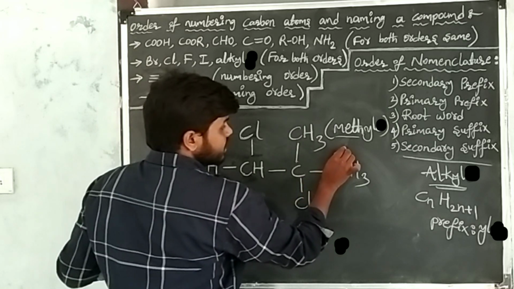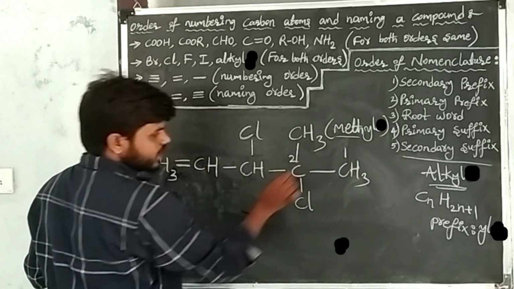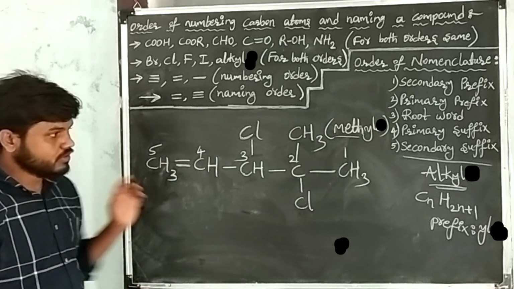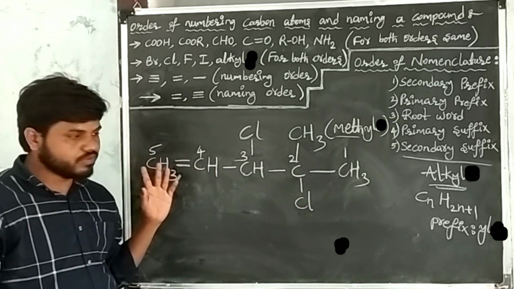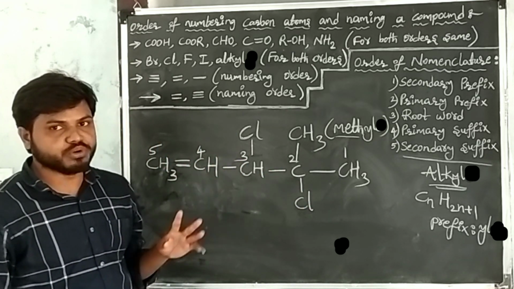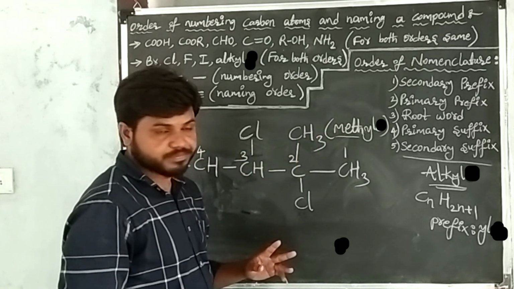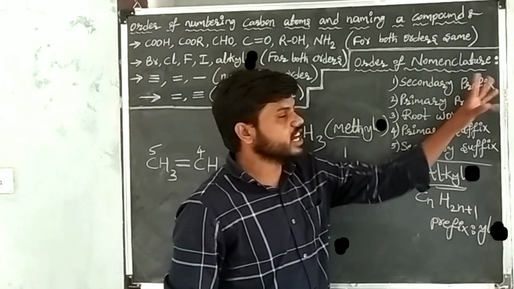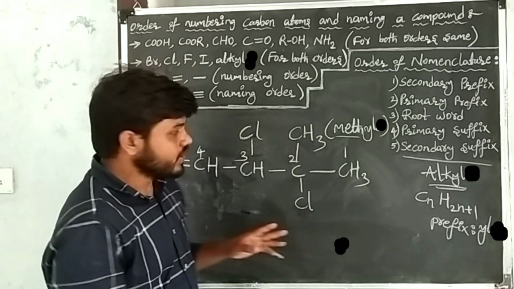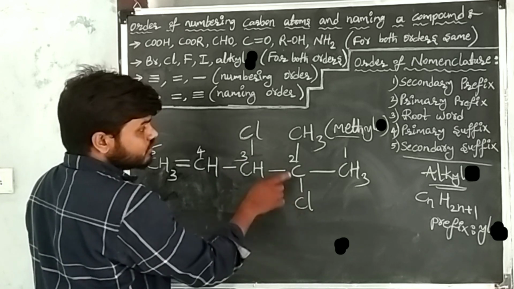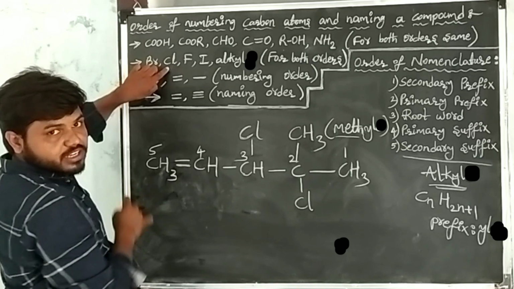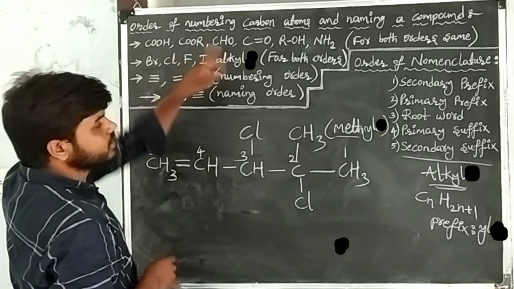When you give the numbers to each carbon atom, chlorine should get the least number. That's why I'm starting from the right side. This is the first and this is the second carbon. This is the third carbon. This is the fourth carbon and this is the fifth carbon. See, this chlorine is getting the least number, that is 2. Another chlorine is getting the third position, right? Methyl is getting the second position. After giving numbers, first write the secondary prefixes. Here secondary prefixes are what? Two chlorines and methyl. First write the chlorines, then after methyl. See the naming order, chlorine and alkyl.